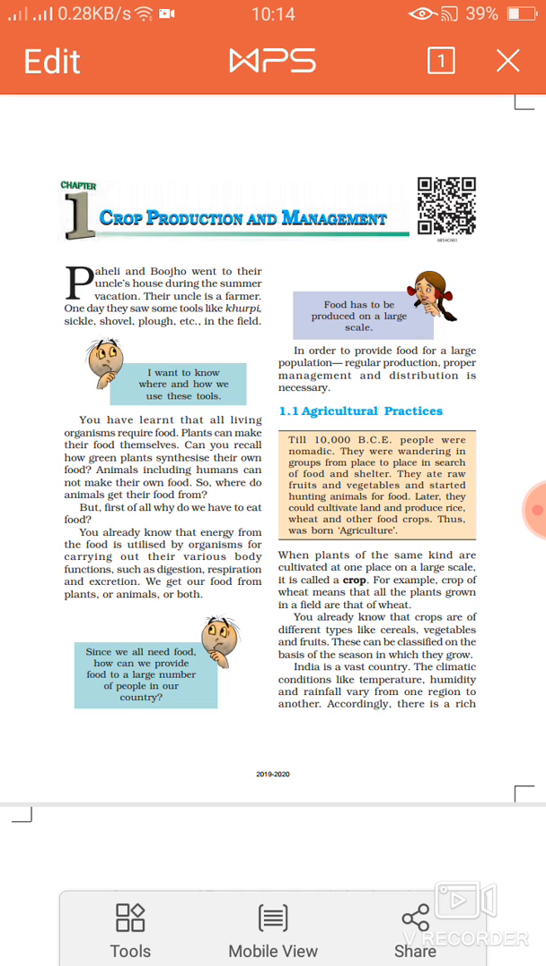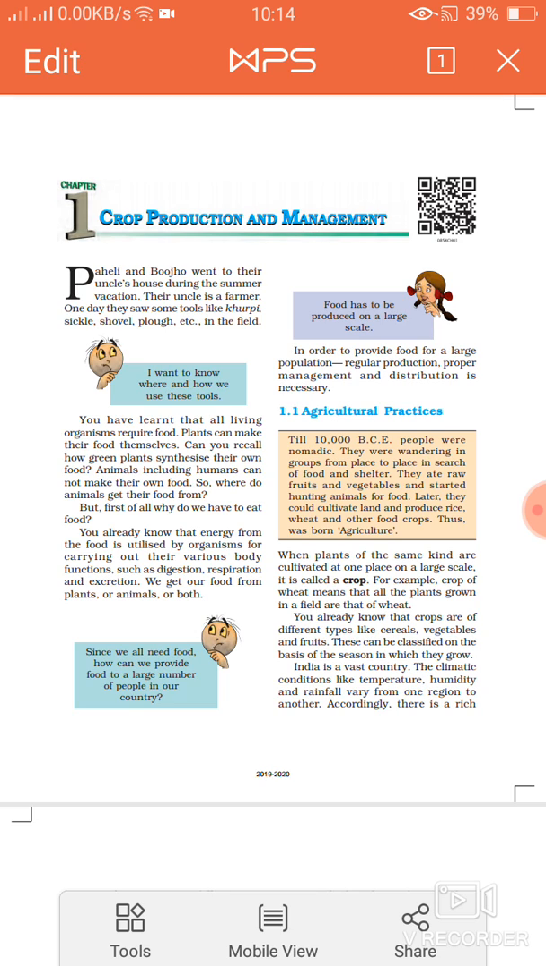Plants can make their food themselves by the process of photosynthesis. Can you recall how green plants synthesize their own food in class 7?